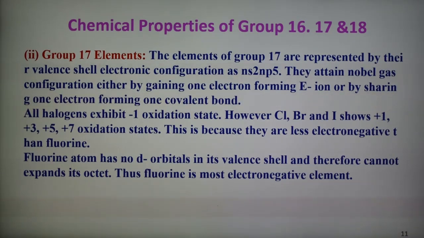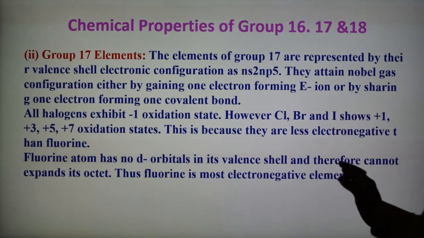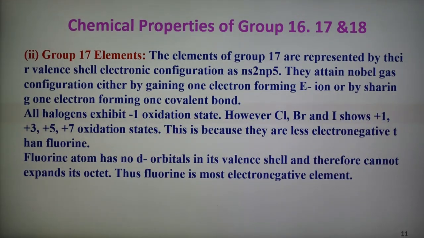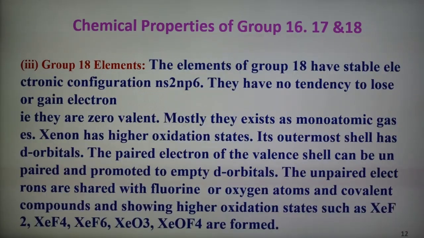Fluorine has no d orbital in its valence shell and therefore cannot expand its octet. Fluorine is the most electronegative element in the periodic table, with an electronegativity value of 4.0. So this is the group 17 element, and the last one is the group 18 elements.